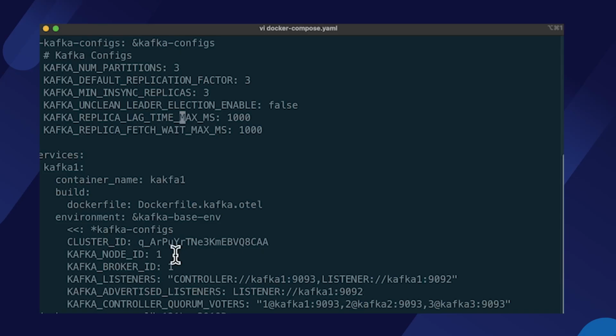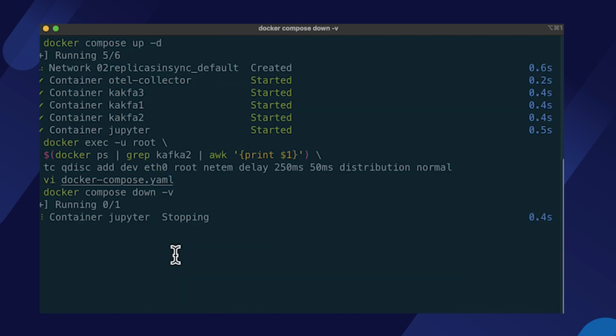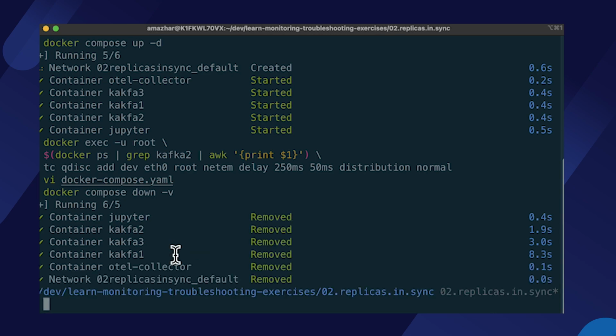Well, the setting which we've talked about earlier, the replica lag time max milliseconds, perhaps if we increase that, we should be able to redo this experiment and not have these failures. The setting is in my Docker Compose and is set to 1000. Let's put it back to the default value. Well, maybe not the default value, but let's make it 10 seconds. We have to restart our cluster. This particular setting is one of those that requires you to reboot the brokers. Start the cluster up and rerun the experiment.